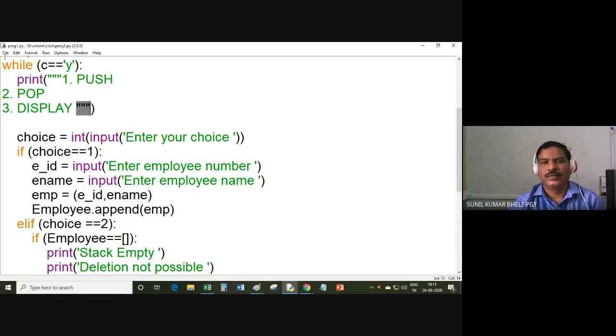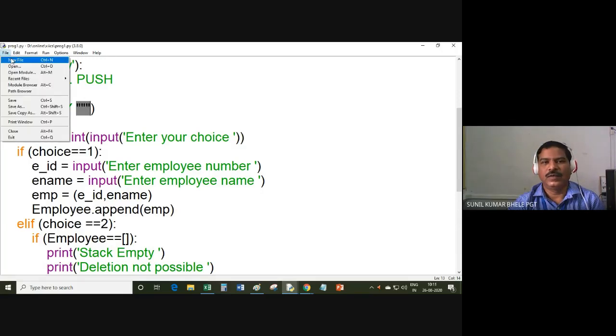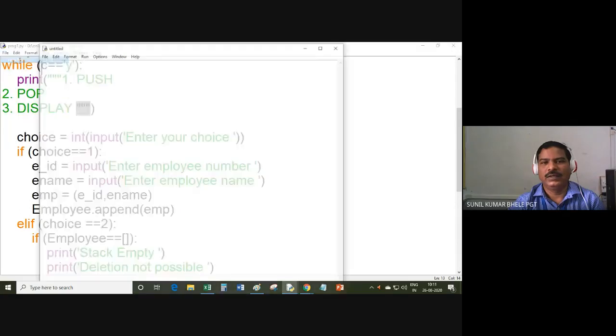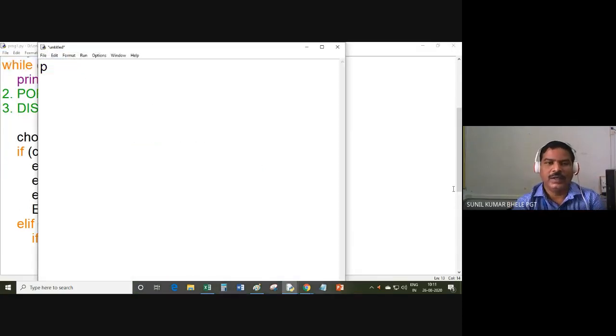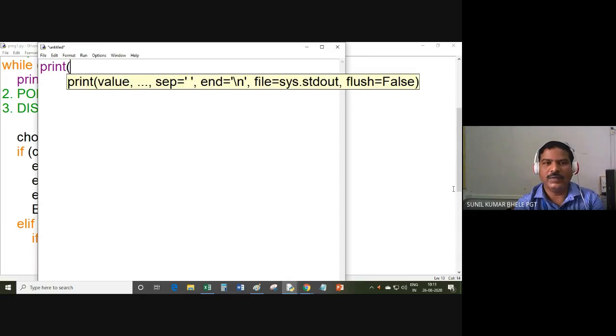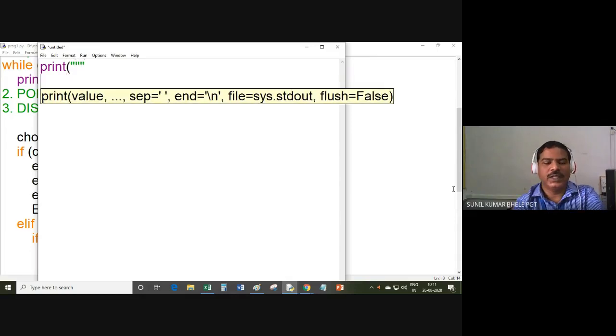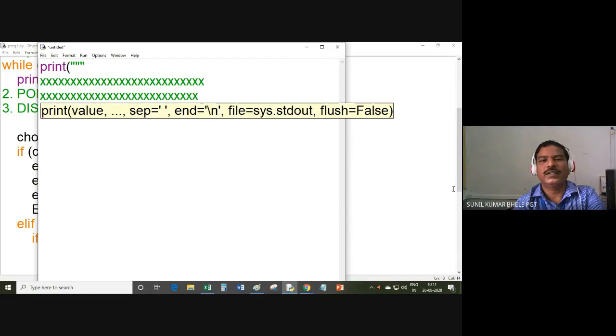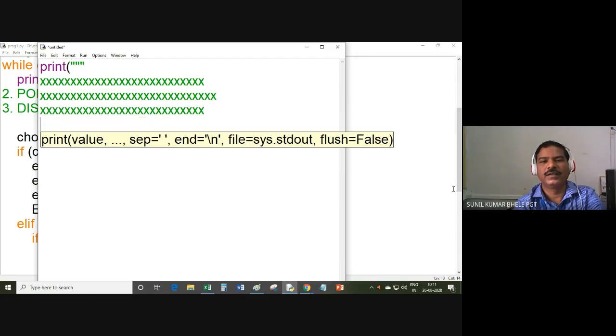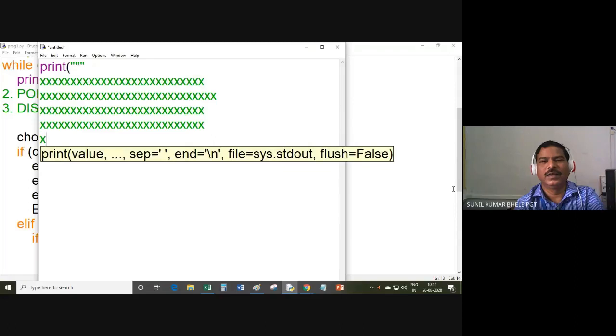Look, I want to explain to you with the help of another example. If I write print and then triple quotes, inside this triple quote I can write a multi-line string like this, and then close the triple quotes.